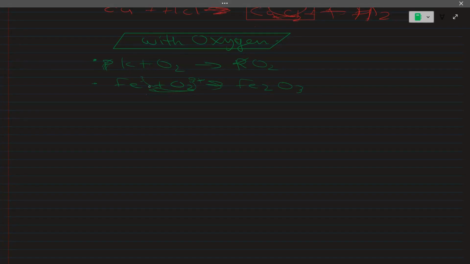Okay, with Fe3+ iron. And with copper, that's simple. When Cu reacts with O2, what will it give? CuO. And why is it so? Because copper also has two positive charge, and oxygen also has two negative charge. So these both will cancel out, and we get Cu1 and O1. Okay. So that's how a metal reacts with oxygen.